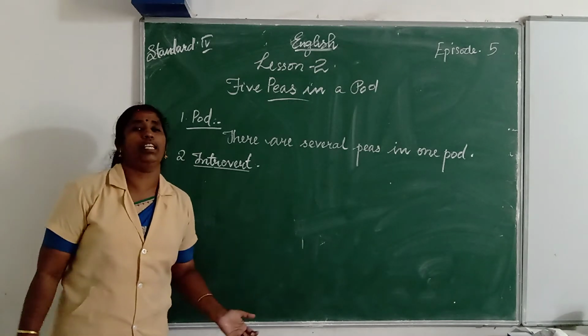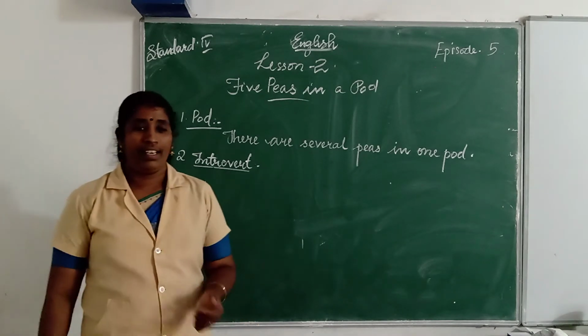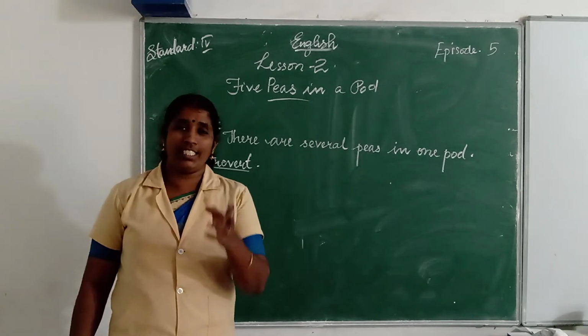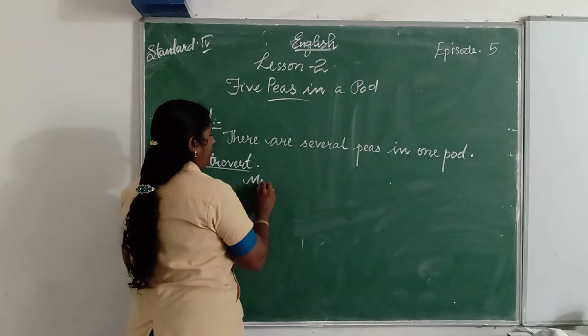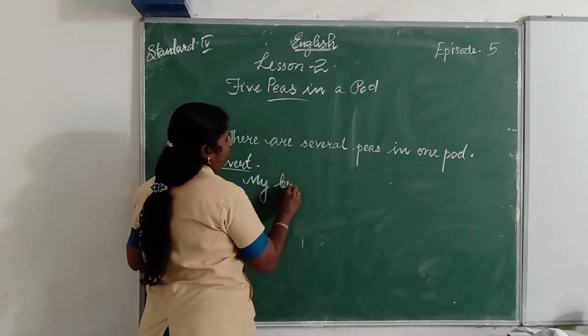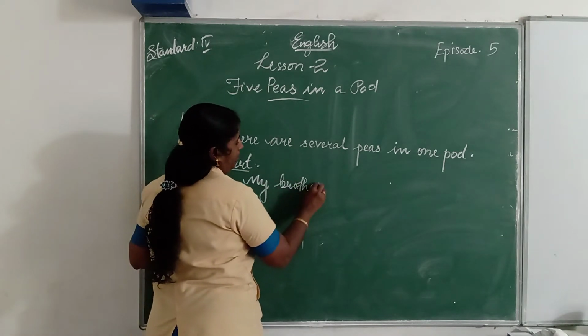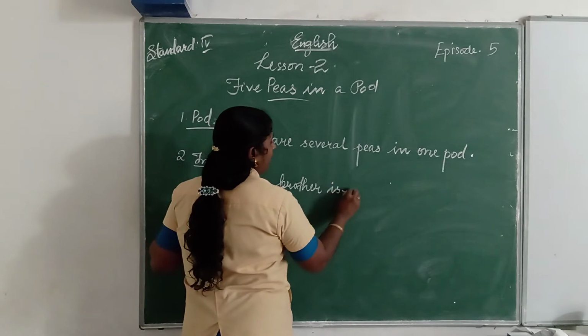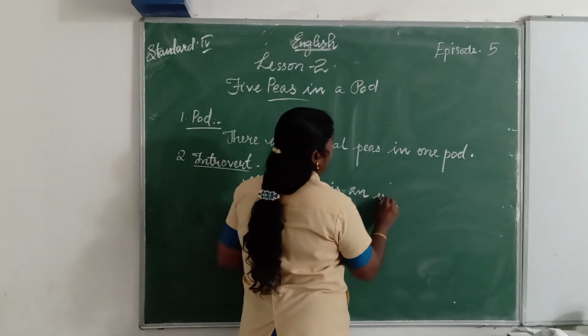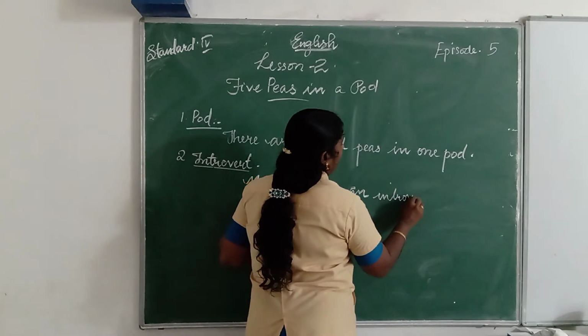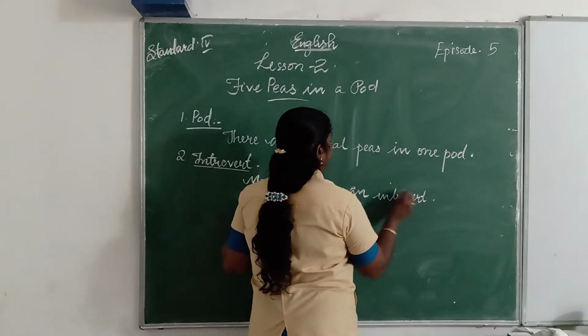My brother is an introvert. Is it easy? Yes, it is an easy sentence. It is a simple sentence. My brother, M-Y, B-R-O-T-H-E-R, brother is an introvert, I-N-T-R-O-V-E-R-T.